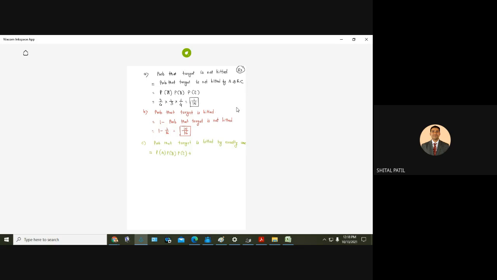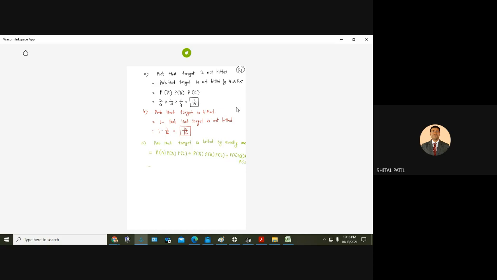Right? Plus, now suppose the second chance is there. Now A gets the chance and A is not able to hit the target. But B is able to hit the target. By default, C should not be able to hit the target, since we want exactly 1. Therefore, now A is not able to hit, B is not able to hit, but C is able to hit the target.